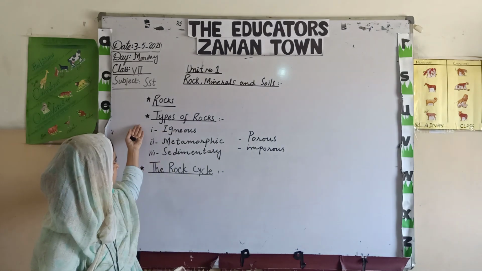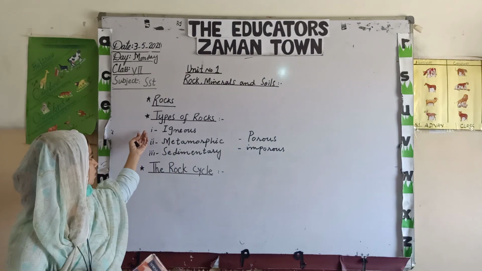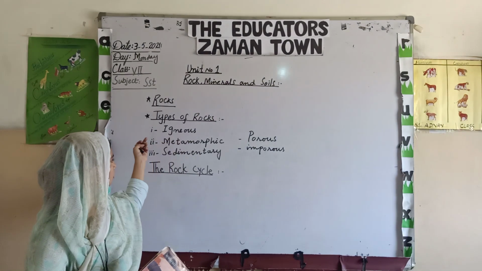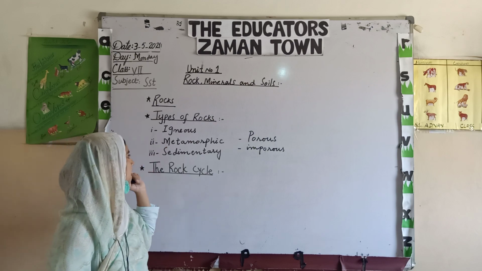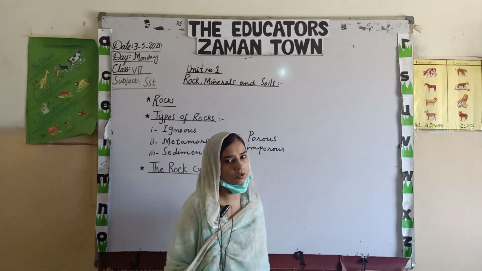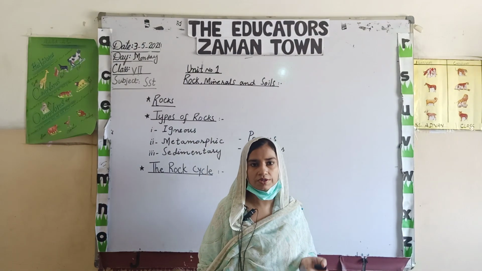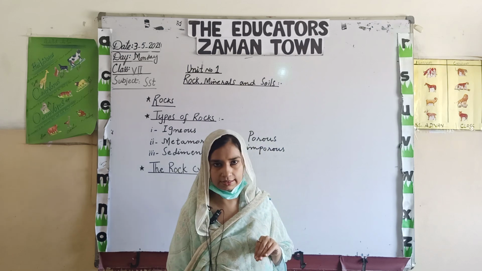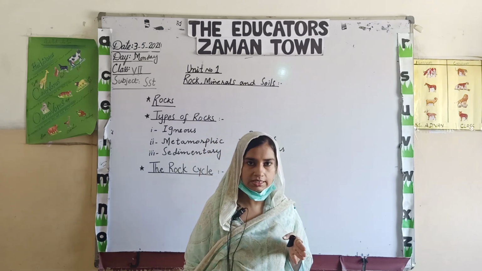So there are some types of rocks present in the world. The first one is igneous rock, the second is metamorphic rock, and the third is sedimentary rock. What are igneous rocks? As you know, volcanic activities always continue inside our earth's crust. How do these activities continue?